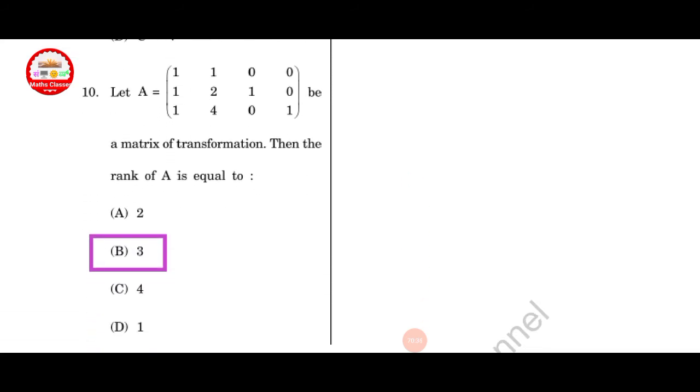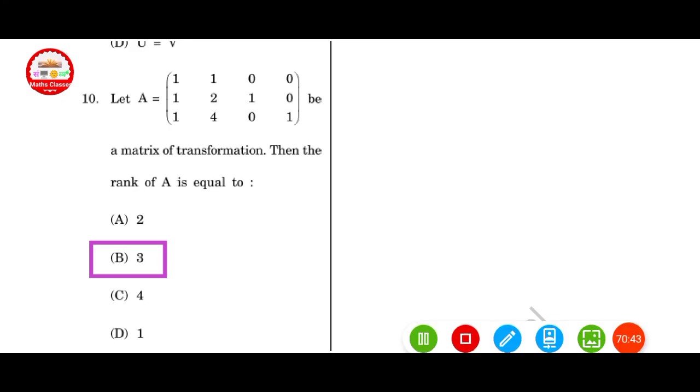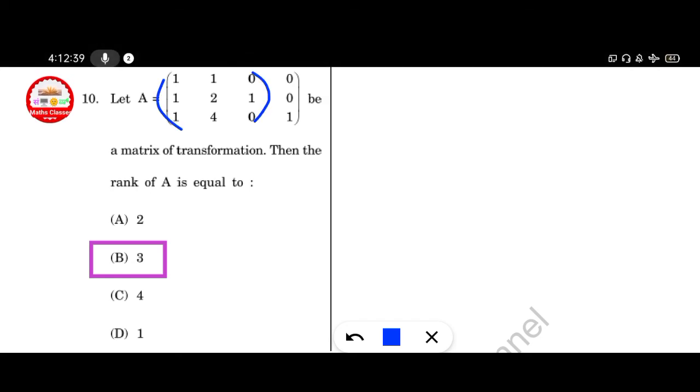Next question, let A be a 3 cross 4 matrix, a matrix of a transformation. Then the rank of A is equal to, here first of all find the determinant. For a 3 cross 3 matrix, if the determinant is non-zero, then option B is correct.